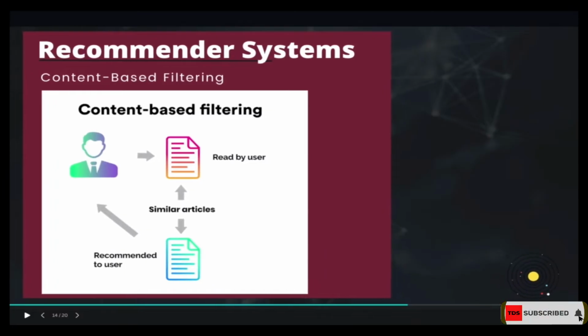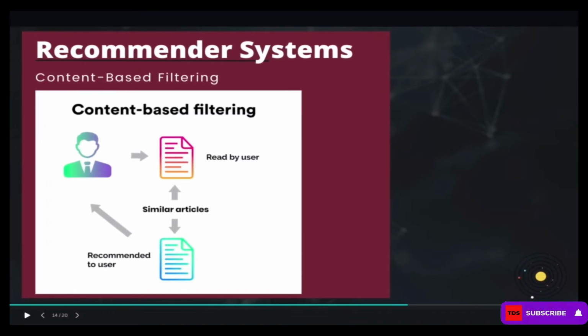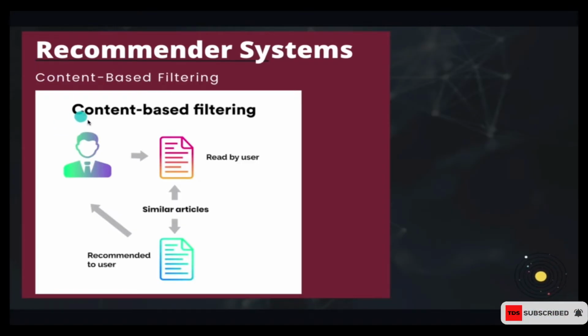In this particular tutorial we're going to see what is called content-based filtering, or content-based recommender systems. In the previous tutorial we considered the popularity-based recommender system. So in this tutorial we're going to consider the content-based recommender system. Let's get an understanding of what content-based filtering is, and then we go to the lab session to see how we can implement it.